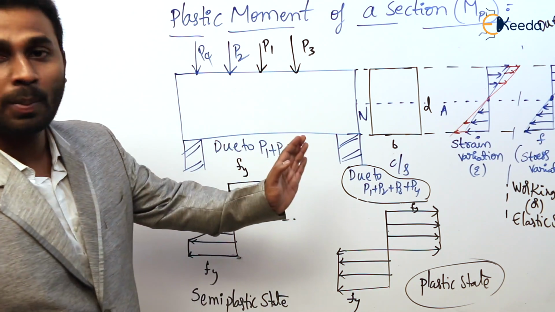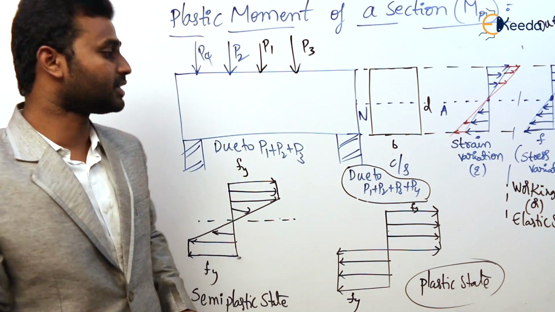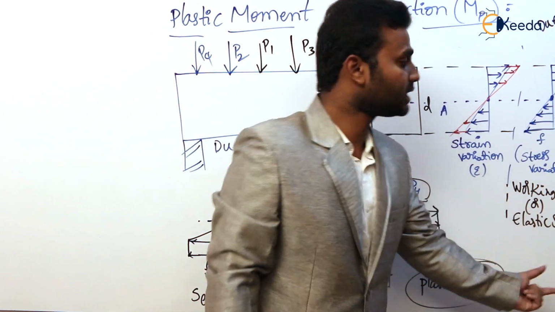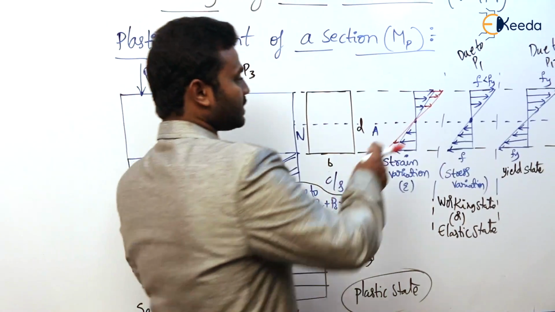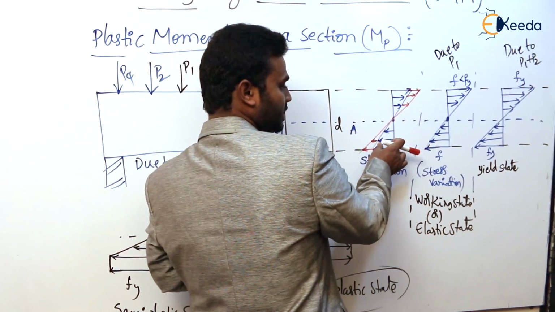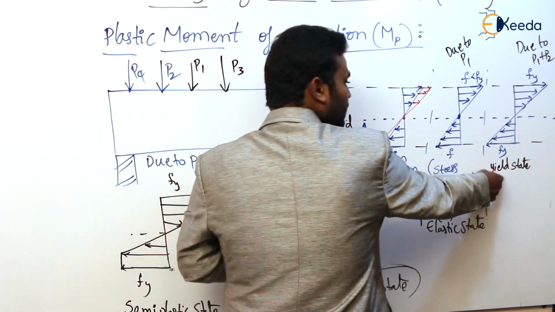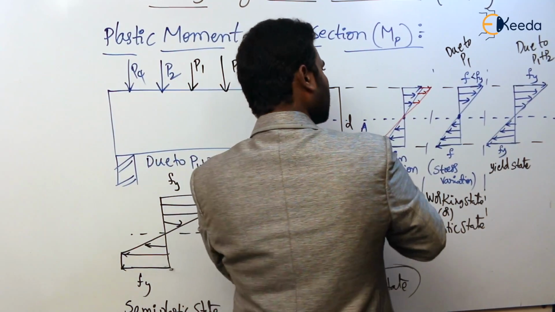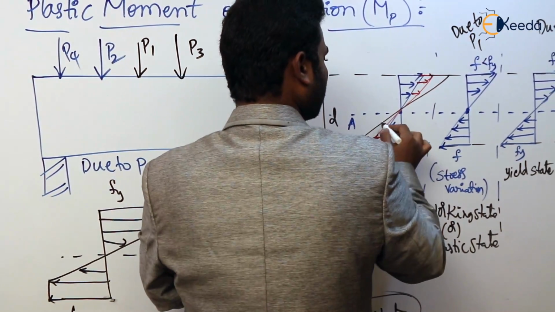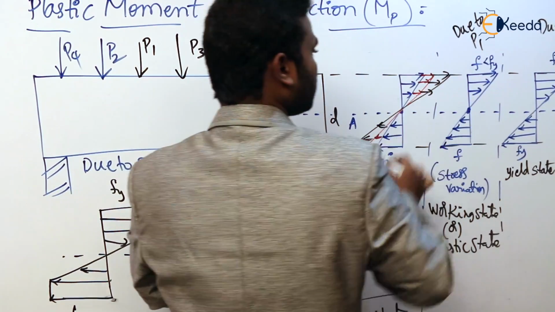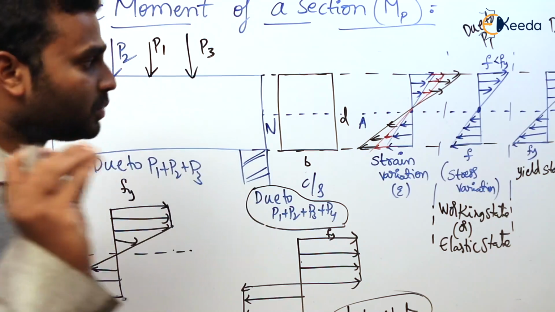So how many stages now? In all these states, what are the states that we have discussed? Working state or elastic state, yield state, semi-plastic state, and plastic state. In all these states, the first, the small one, is the strain variation, which is linear. The second, in red color, is the stress variation in the yield state. Because of the increase of load, the strain also increases. That is the strain variation. Upon increasing the load further, this strain will increase.